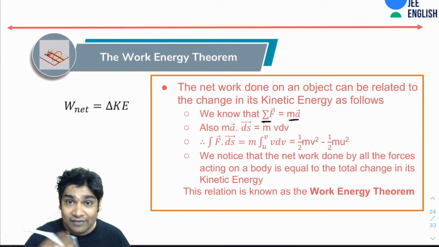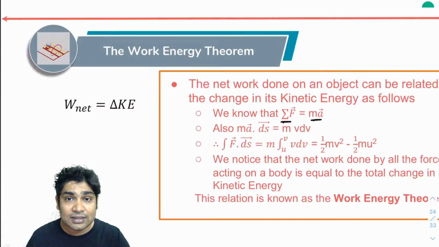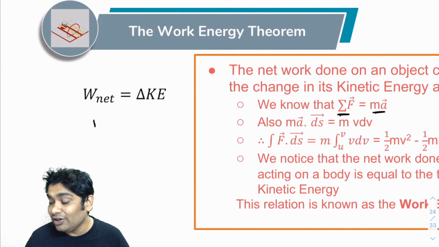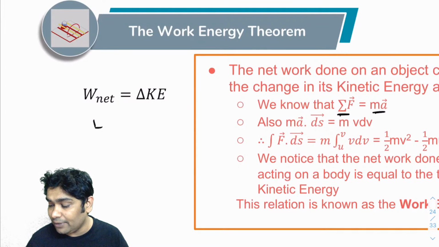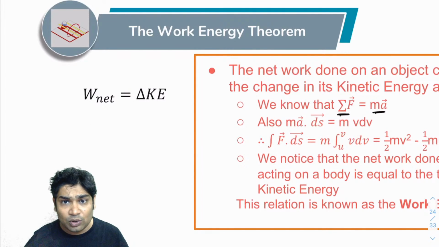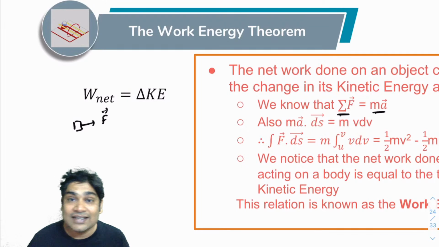Let's take a simple case of only a single constant force F acting on a body.